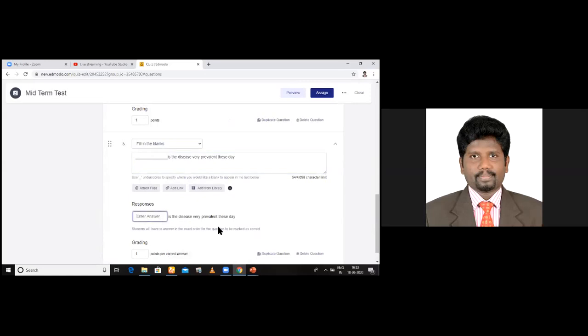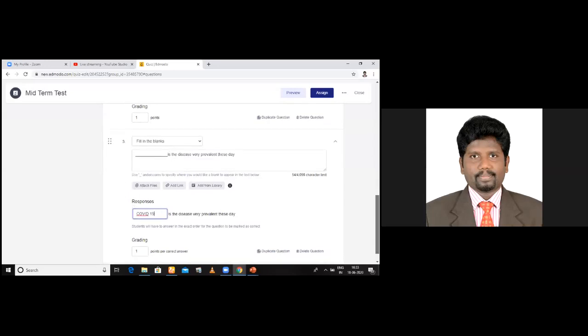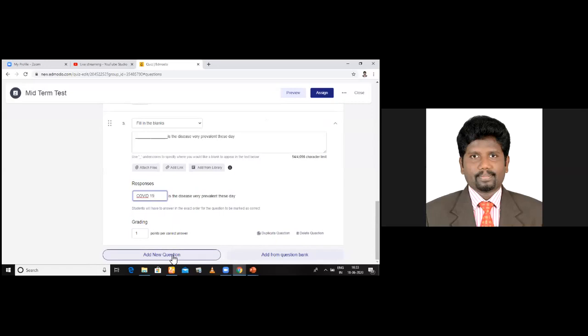It is case sensitive. Dear professors, dear students, it is case sensitive. So tell the students that it should be exact. So if it is C capital, it should be capital. Only then the answer is correct. Okay, I have made this. I have completed. Select add.